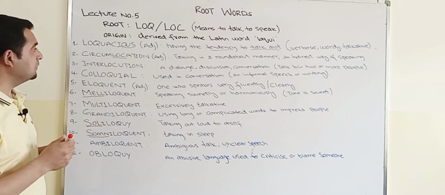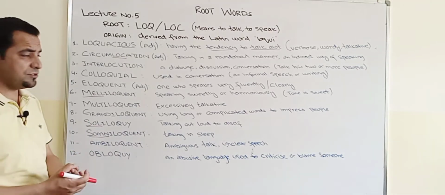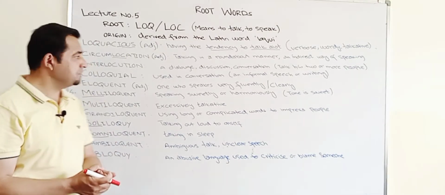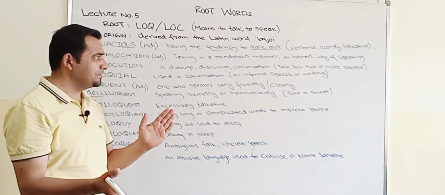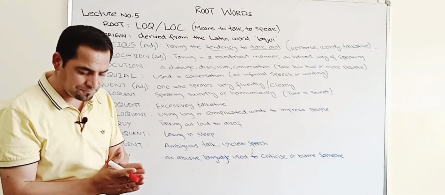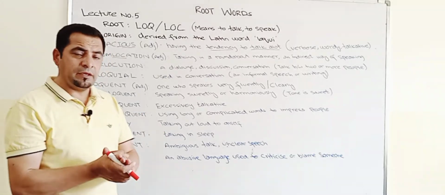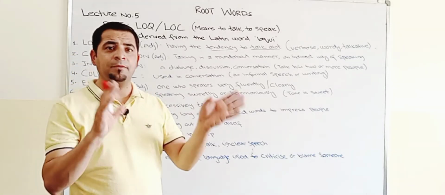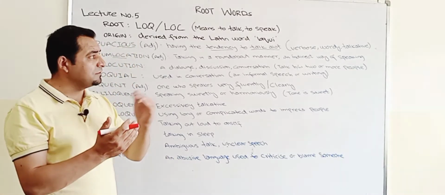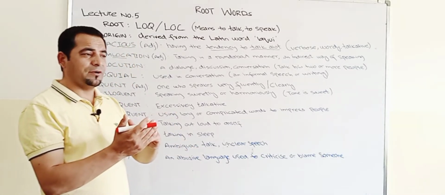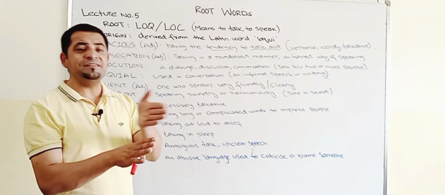Now circumlocution, again it's a noun. What does it mean? Talking in a roundabout manner or an indirect way of speaking. In Urdu we say ghuma phira ke baat karna, right? So that means not a direct speech, not talking in a direct manner, but an indirect manner.